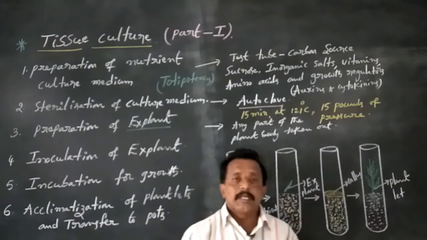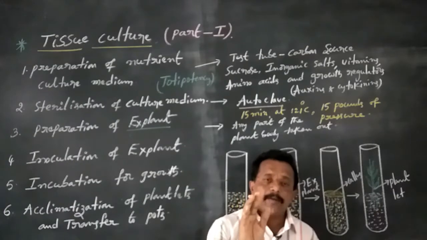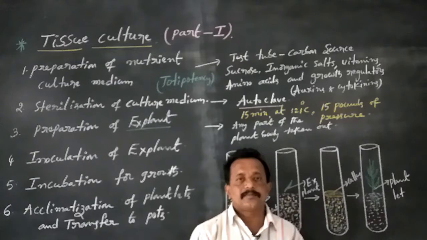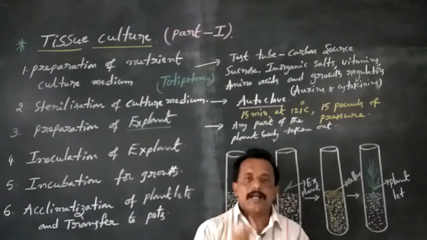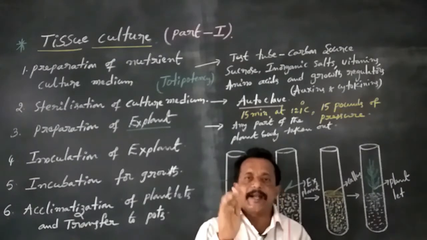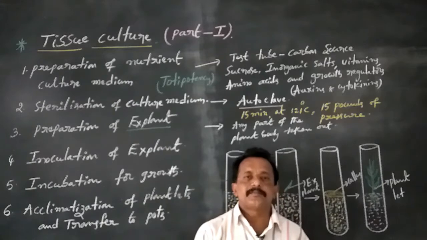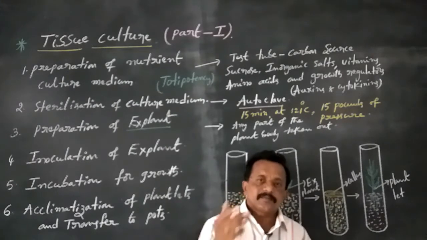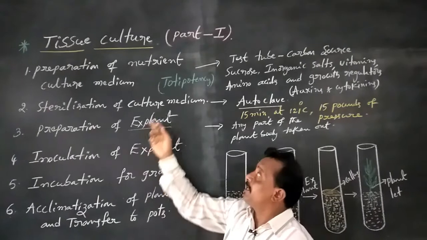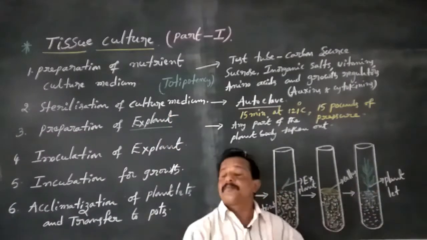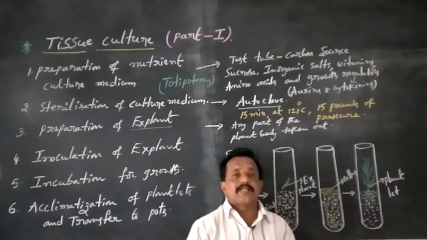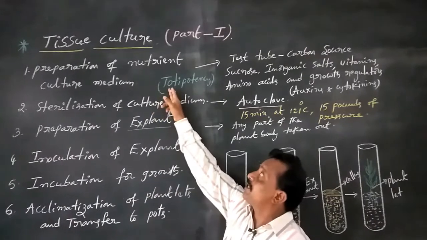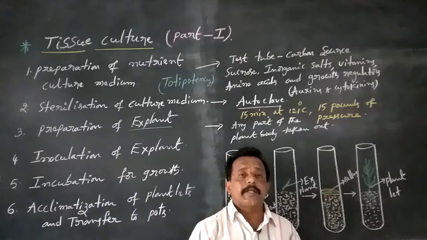Okay, now any part of the plant body taken out is called an explant. This explant is grown in a test tube with culture medium added. Then a new plant is generated from any cell, that is called totipotency.